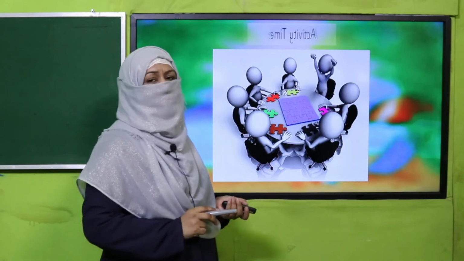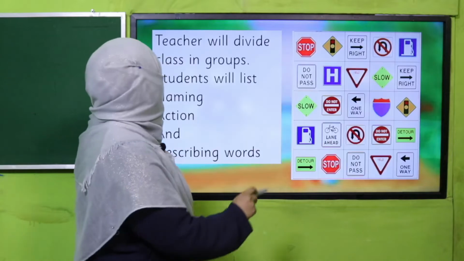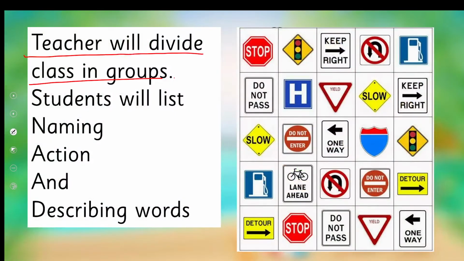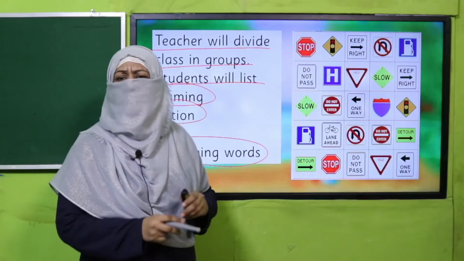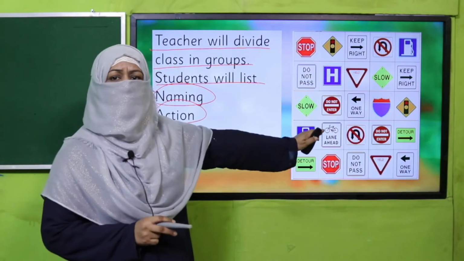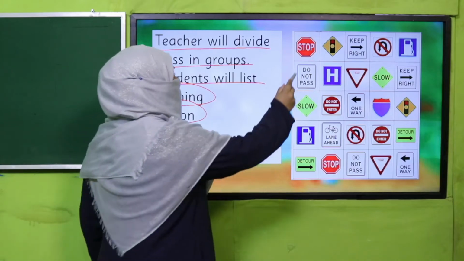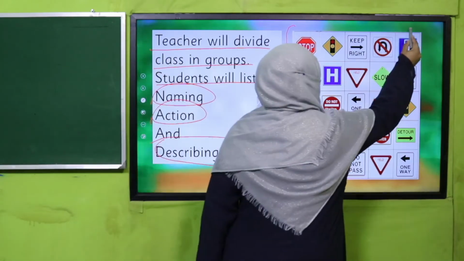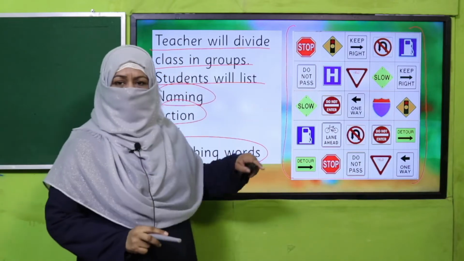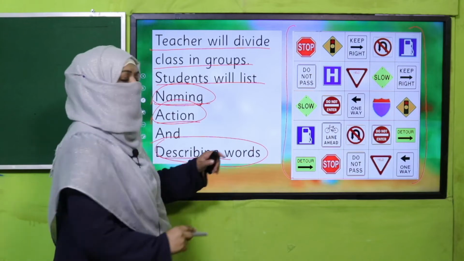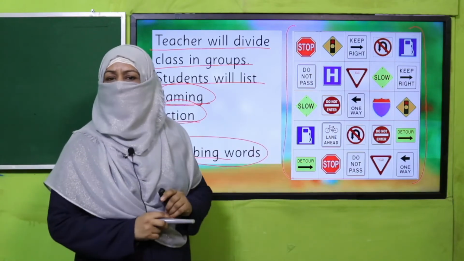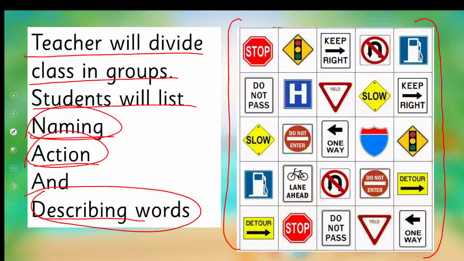All right, let's learn it further through an activity. Teacher will divide class in groups and students will list naming, action and describing words. Now, my dear children, I brought this sample. Teacher, you can take a sample of your own if you cannot follow it. Now, you will show these signs to students. They will look at the picture, they will read the sign and they will also write naming, action and describing words by reading these signs. So, pause the video, enjoy this activity and then come back.